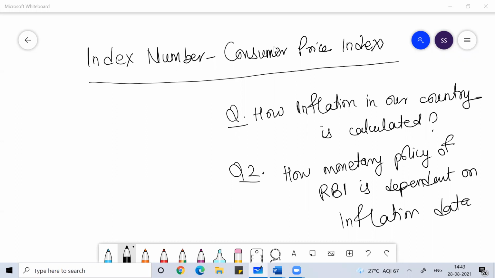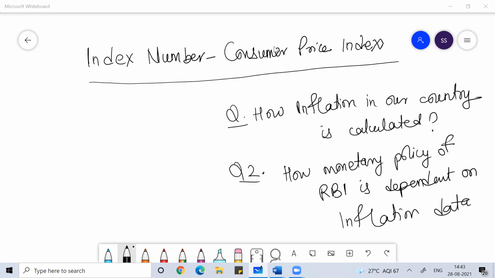To calculate inflation, we follow different index methodologies. One of them is called consumer price index methodology. Clear, everyone? So we mainly follow consumer price index methodology.